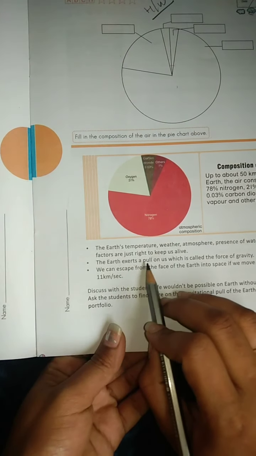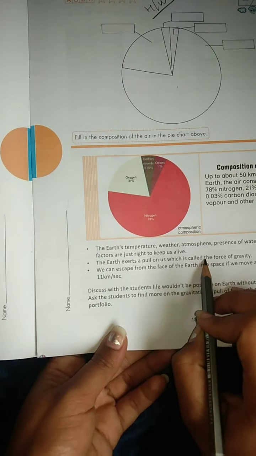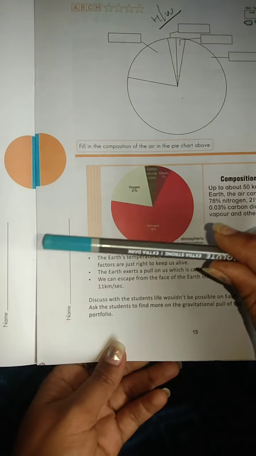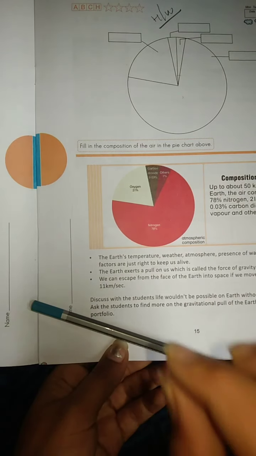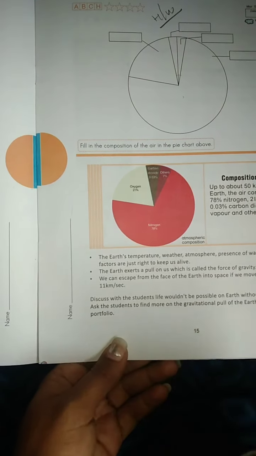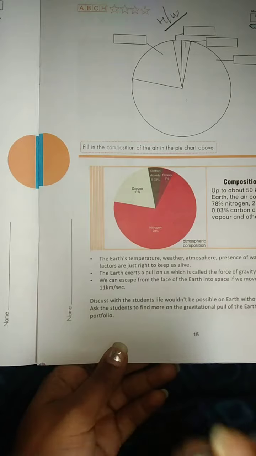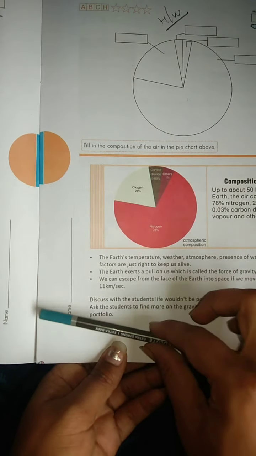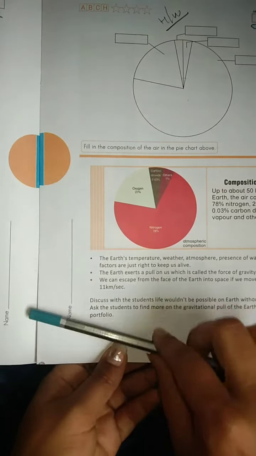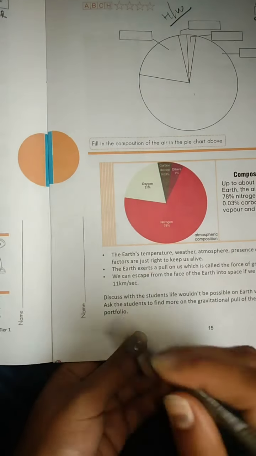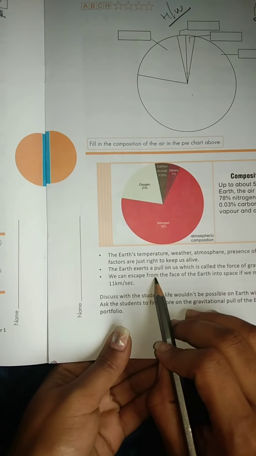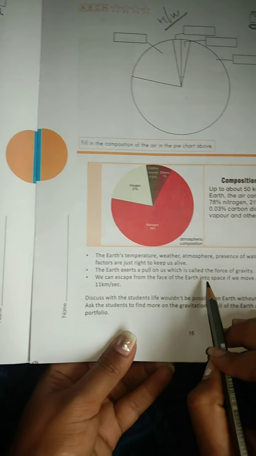The earth exerts a pull on us which is called the force of gravity. See, this is a pencil. If I drop the pencil, it will fall down, right? That is nothing but the force of gravity. See how it falls down? The earth always pulls with the force of gravity.